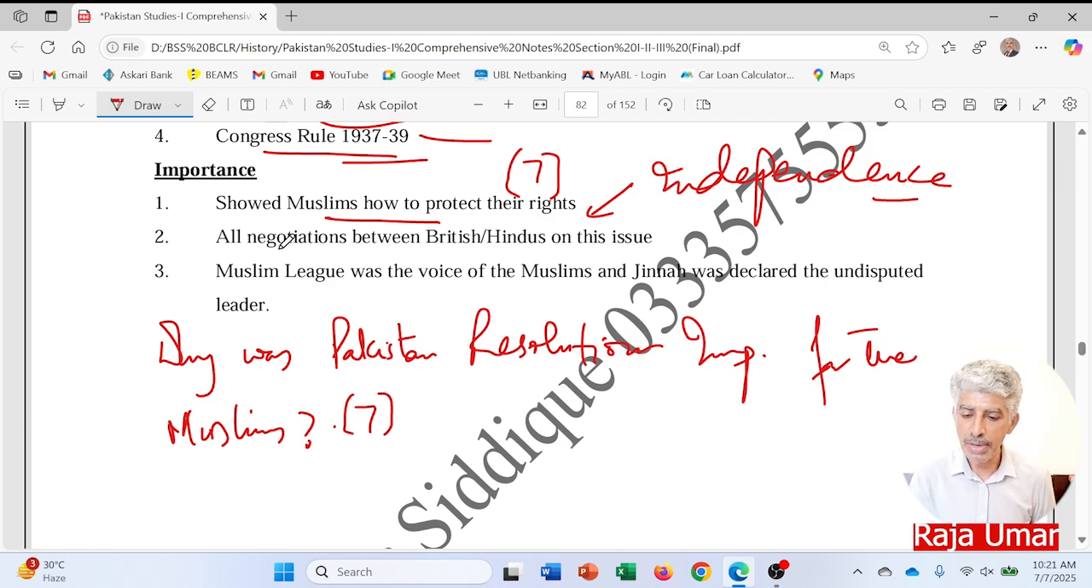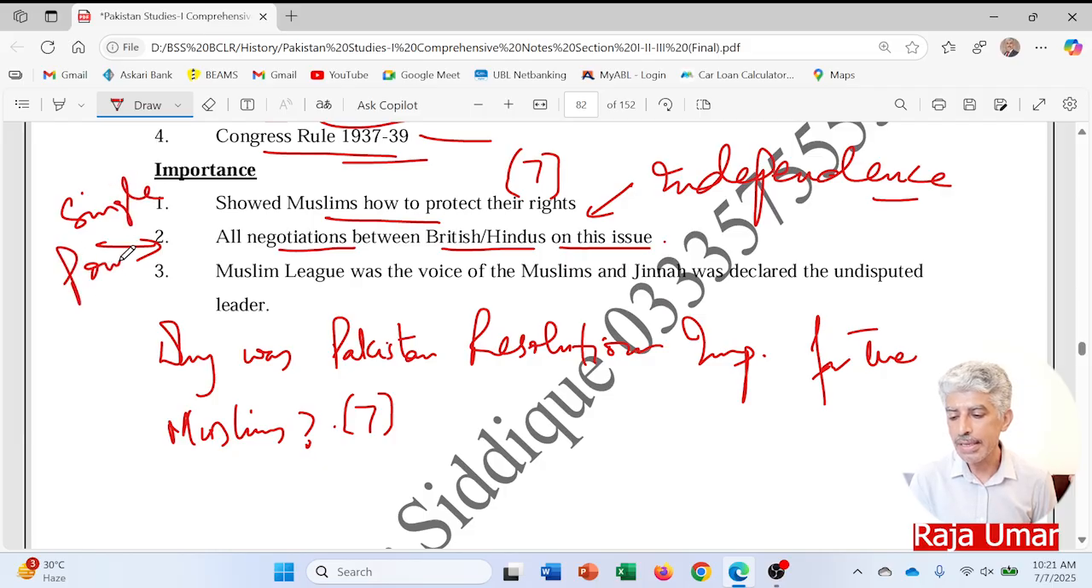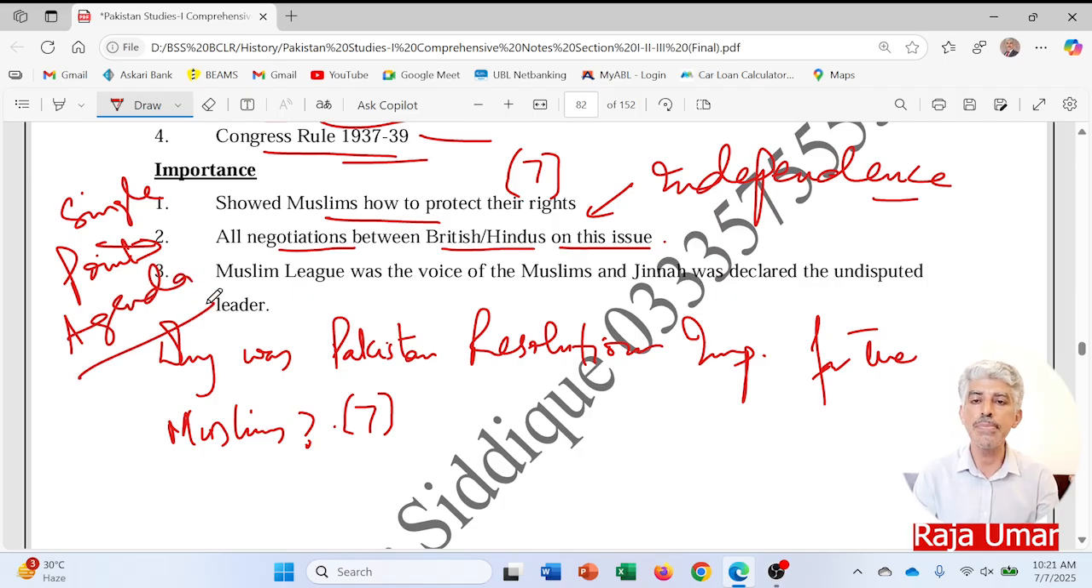In all negotiations between the British and Hindus on this issue, they have now been given a single point agenda. Whenever there would be a dialogue process, whether between the Muslims and Hindus or between the Muslims and the British, the single point would be that Muslims wanted Pakistan. That's it. As I was saying, this gave a clear pathway to the Muslims about their ultimate destination, that is independence, the creation of Pakistan.